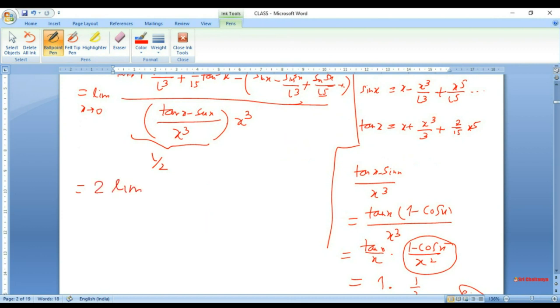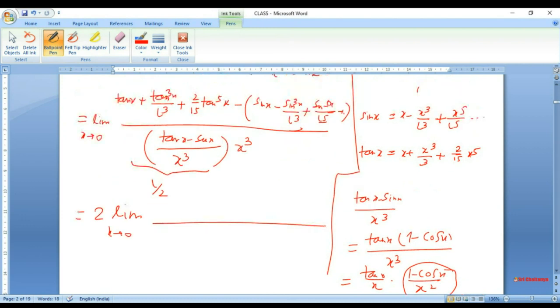So 2 times limit x tend to 0. Then we have to figure out this one. We'll write tan x minus sine x. So again, we will write tan x minus sine x. Combine this term with this term. And then plus tan cube x upon 3, not factorial 3.